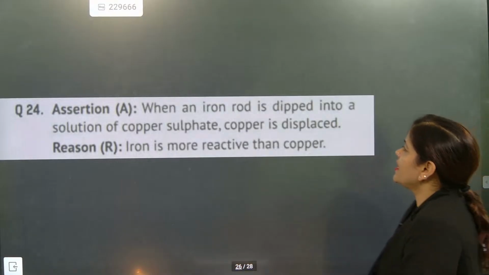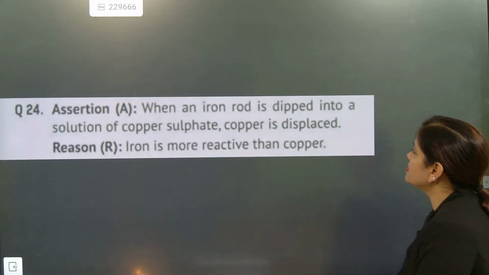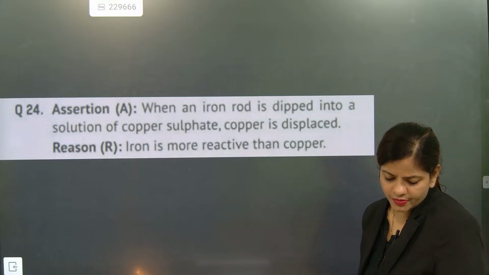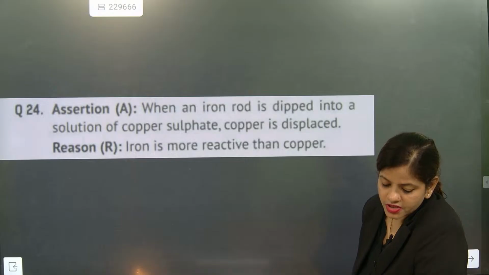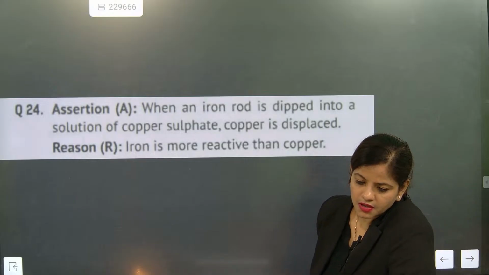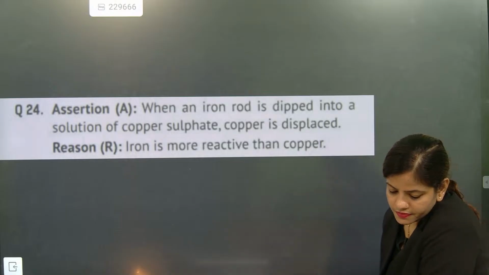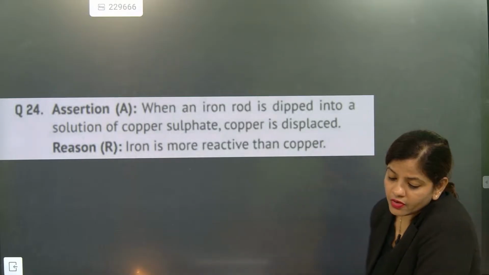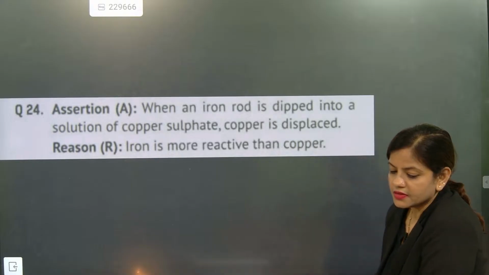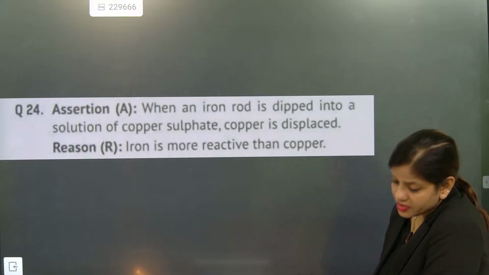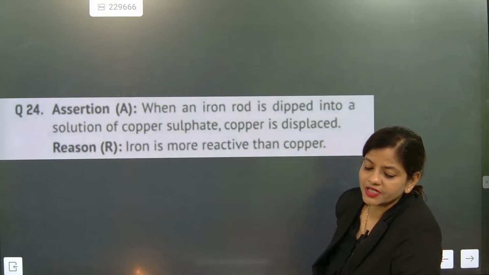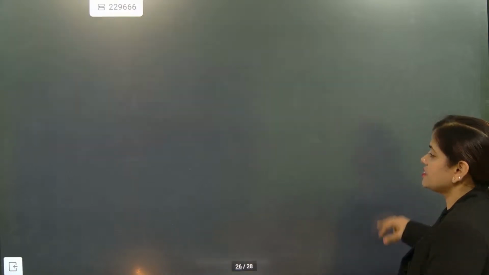Now go for this. When an iron rod is dipped into a solution of copper sulfate, copper is displaced. Iron is more reactive than copper. What is the correct answer? Come on, go for it, please. What is the correct answer for this question, children? Correct. Yeah, displacement reaction. Iron is more reactive, and because of that displacement is done. Since iron is more reactive, only then displacement happens. So it is a displacement reaction.